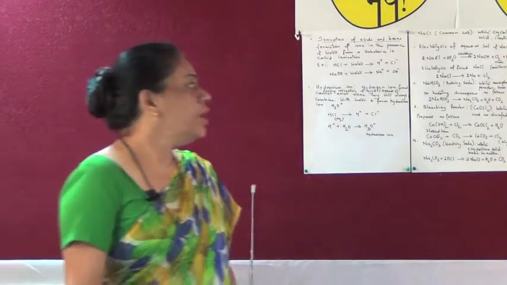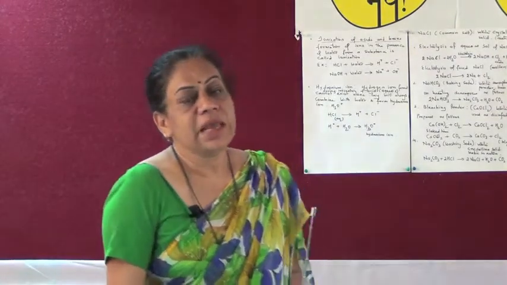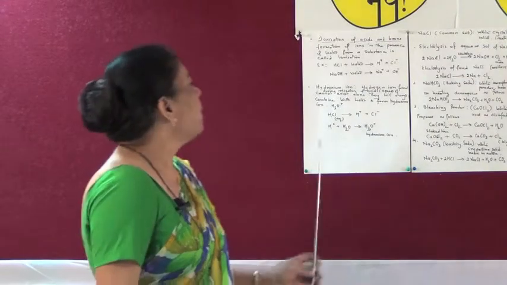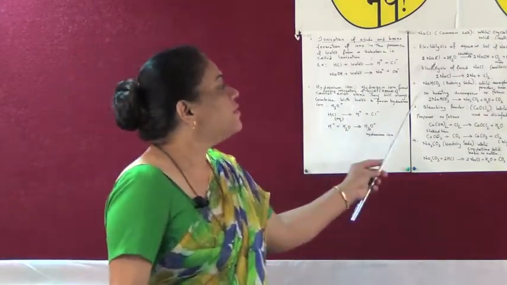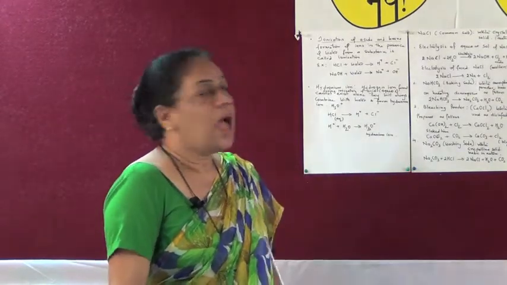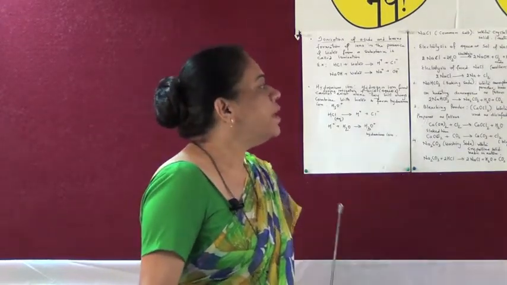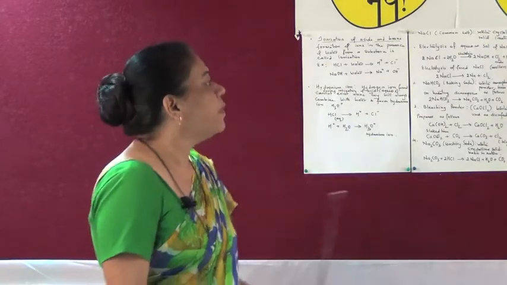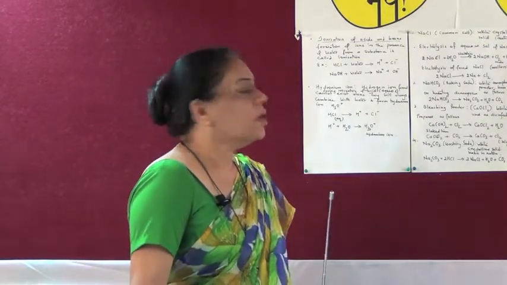The aqueous sodium chloride, on passing electric current, that is when it undergoes electrolysis, decomposes to form sodium hydroxide, and chlorine gas is liberated at the anode, whereas hydrogen is liberated at the cathode.